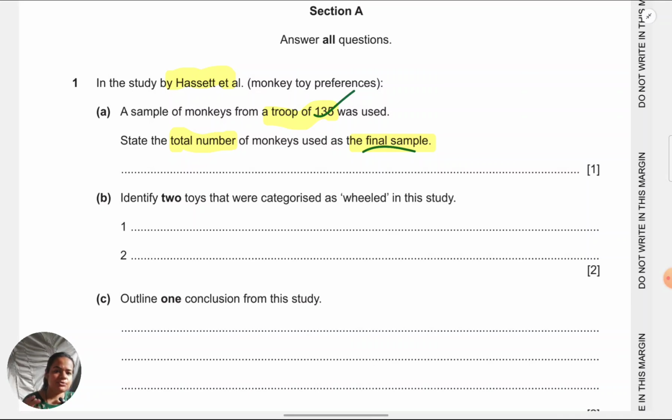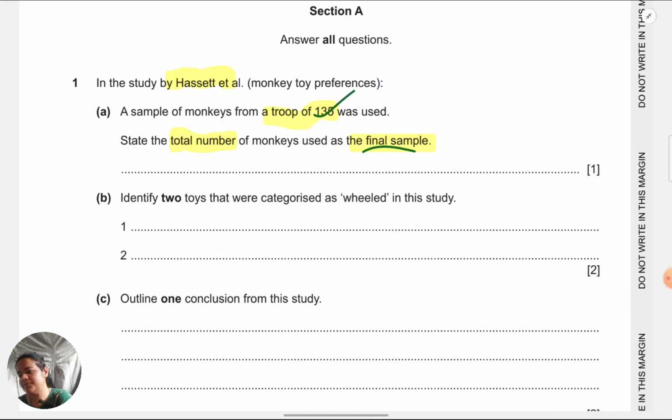What is happening is sometimes students come to me in the last minute just to practice past papers and they have learned from different textbooks. Now I don't know exactly which textbook it is, but for this study in particular, many students are confused with the number 82. They believe 82 is the final sample of the monkey. I believe 82 are those who were exposed to the toys, but many of them did not interact with the toys for at least 5 occasions. So a number of them had to be excluded, not included in data analysis. They want the very final figure, not the 82 figure. From that 82 also they had excluded monkeys, then how many were left? They are asking you for that.